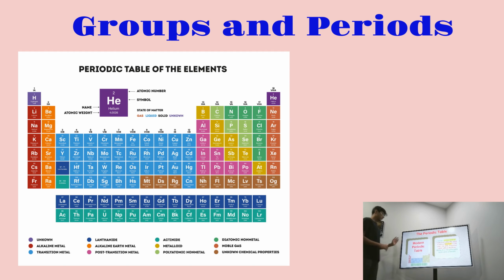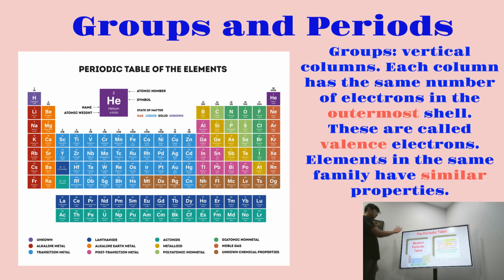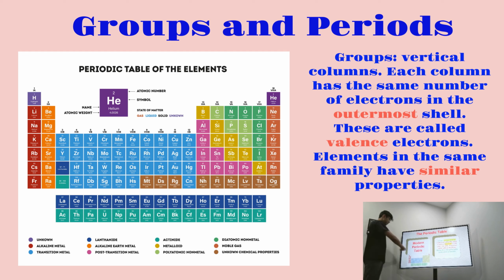And now let's go over what groups are. Groups are the vertical columns, and if you look at the picture here, there are 18 groups in total in the periodic table. Each column has the same number of electrons in the outermost shell, and these are called valence electrons. Elements in the same family also have similar properties. So basically the groups are the vertical columns and the periods are the horizontal rows, and there are 18 groups and 7 periods. That's a little bit about the modern periodic table, about the groups and periods.